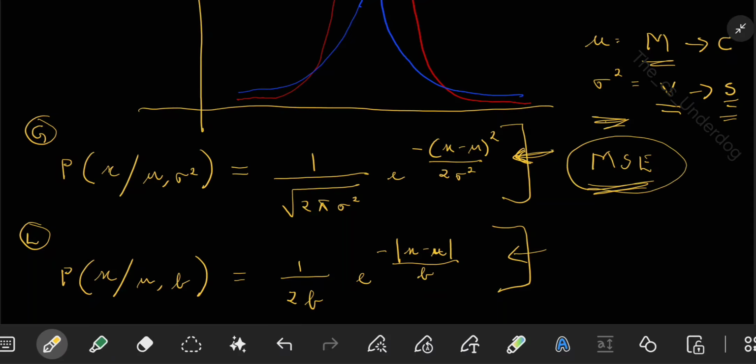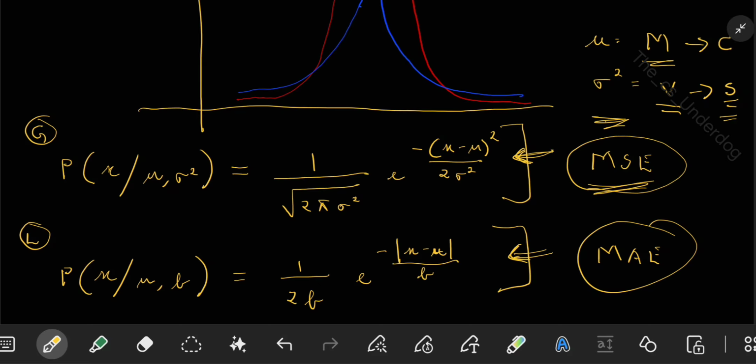But in case of Laplace, the noise assumption leads us to MAE loss, that is mean absolute error loss. Why? Because the exponent here is linear. The main point is that when you do maximization of likelihood, that will lead to these particular errors. So this is the main thing about Gaussian and Laplace.